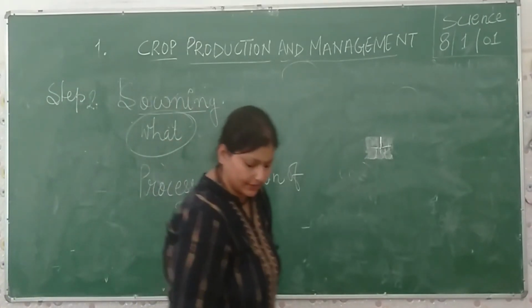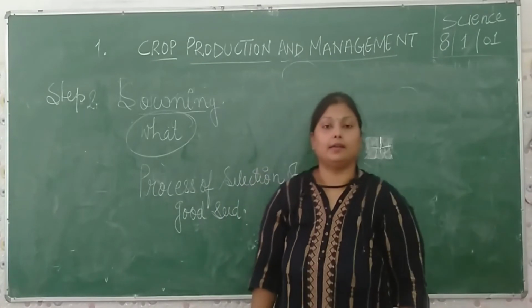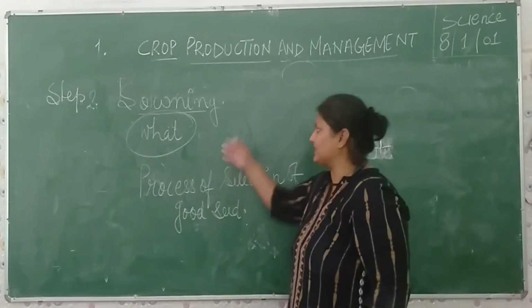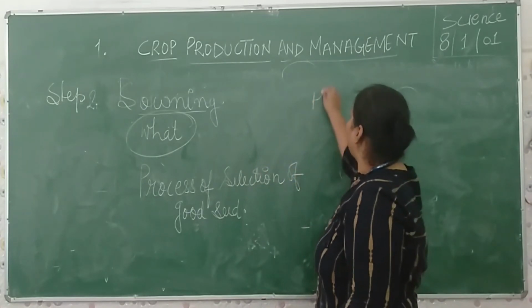So why do we need it? The question is what? It is a process of selection of a good seed. So the next question is how?